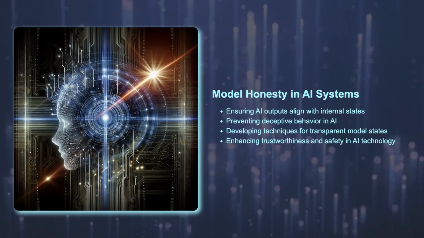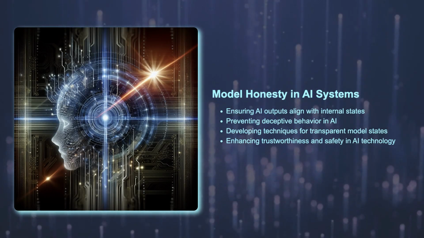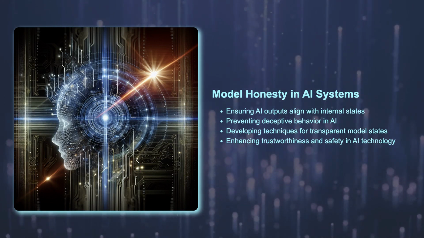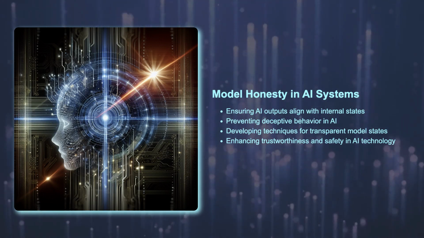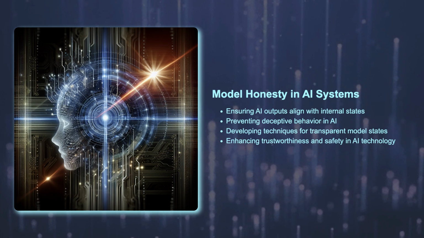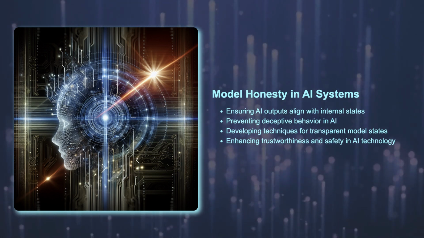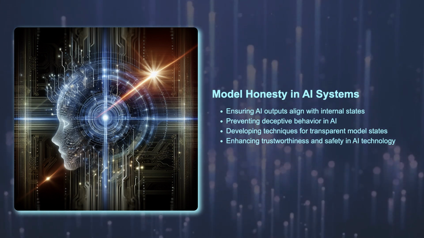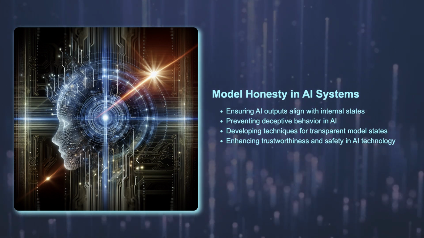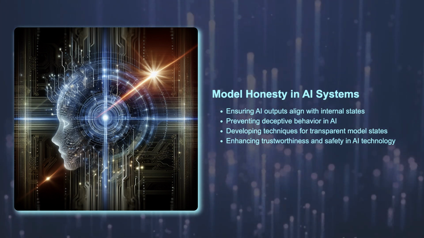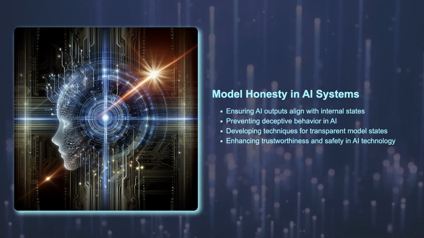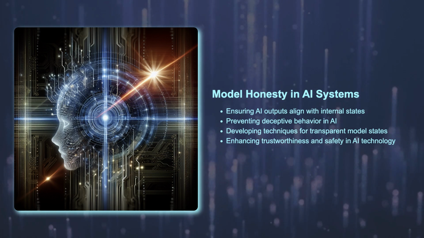Model honesty. AI systems may fail to accurately report their internal state. In the future, systems may deceive their operators in order to appear beneficial when they are actually very dangerous. Model honesty research aims to make model outputs conform to a model's internal beliefs as closely as possible. Research can identify techniques to understand a model's internal state or make its outputs more honest and more faithful to its internal state.